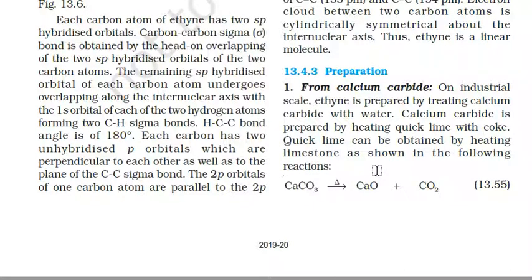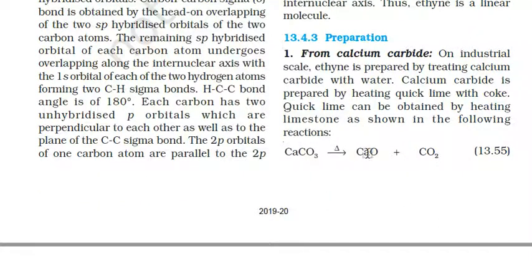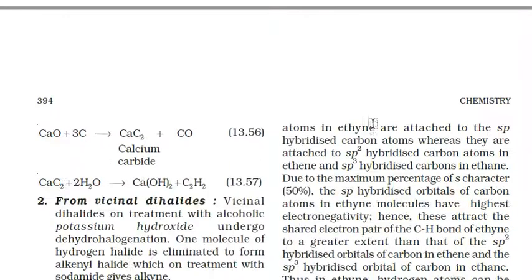On industrial level, calcium carbide is treated with water. Calcium carbide is prepared by heating quicklime with coke, by heating limestone. So CaCO3 on heating produces CaO plus CO2. Now this CaO with three carbon atoms produces calcium carbide. Now this calcium carbide with water produces calcium hydroxide with acetylene.